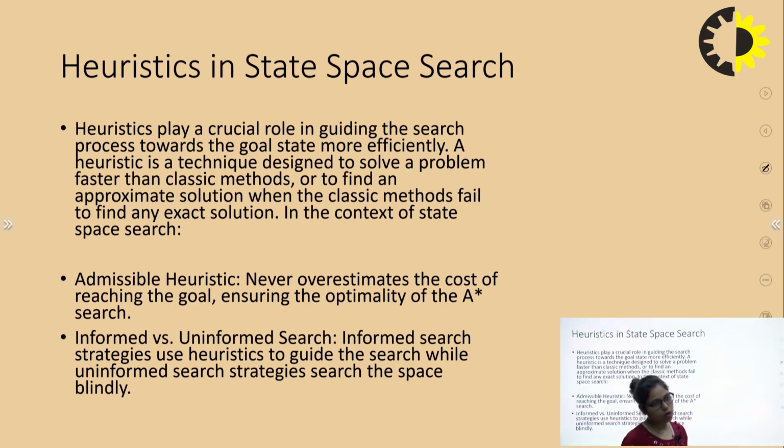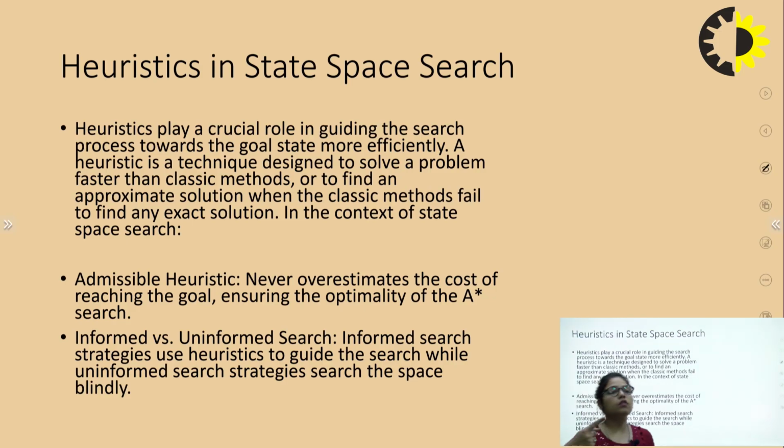The next one is informed and uninformed search. Basically, informed search strategies use heuristic to guide the search, while uninformed search strategies search the space blindly. For example, in informed search the heuristic value is already given and I am searching according to that particular value, but in uninformed search, we don't have any heuristic value.